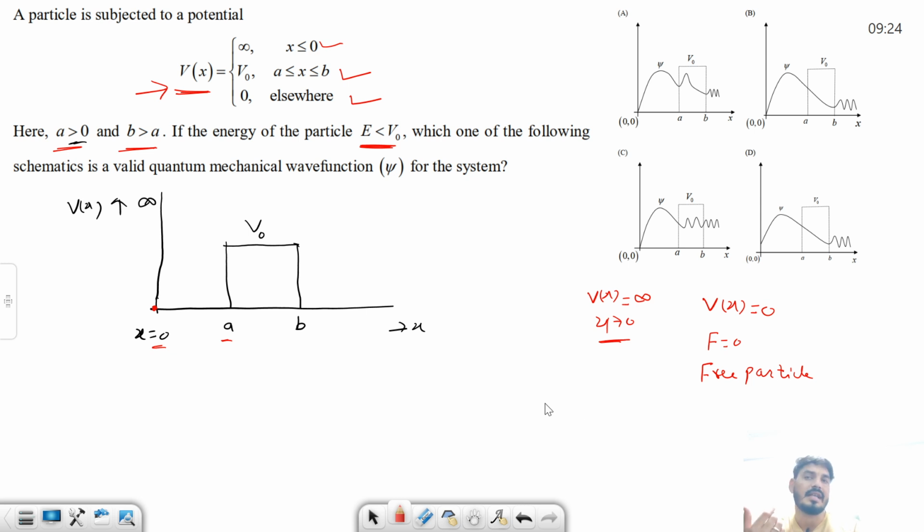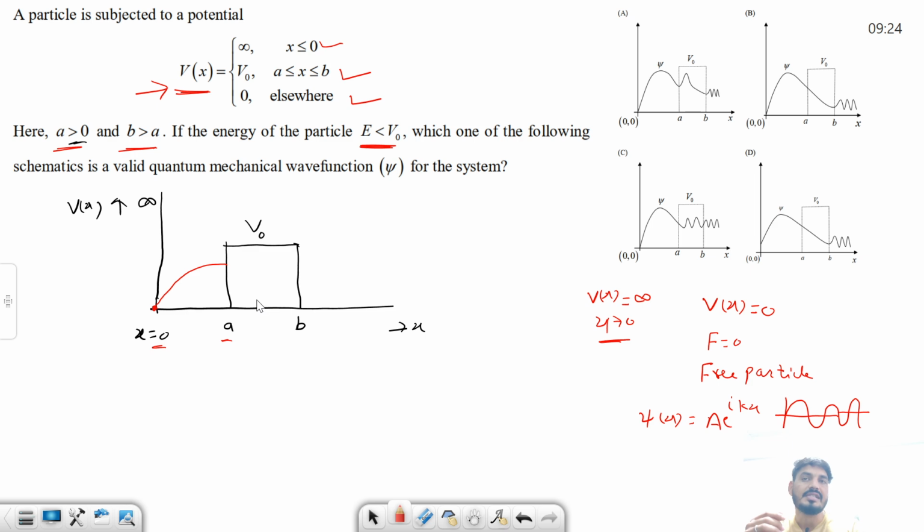And for free particle wave function we know किस तरह का wave function होता है. Psi x is nothing but a to the power iota kx, right? Or if you draw this potential, this is something like this. This is the free particle wave function. Fine. तो यहाँ भी कुछ ऐसा ही होगा. So it will go like this, something like this. Now what is happening in this region?